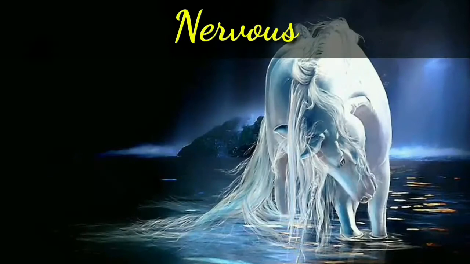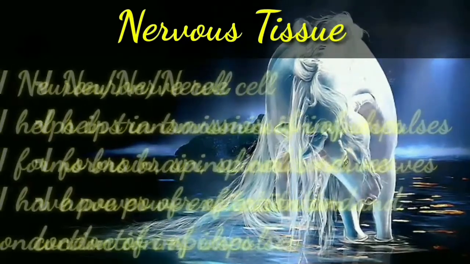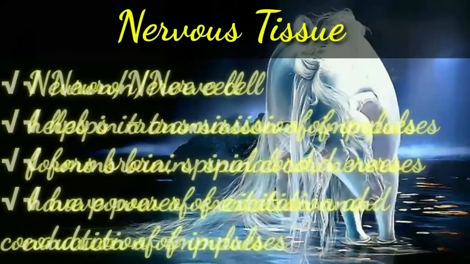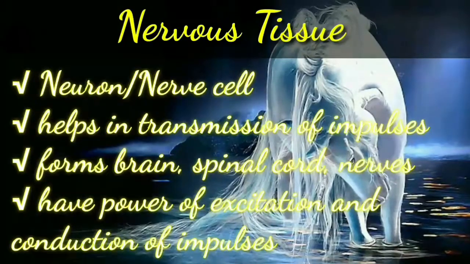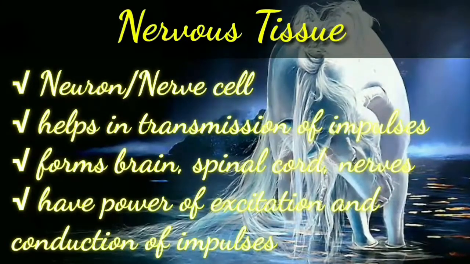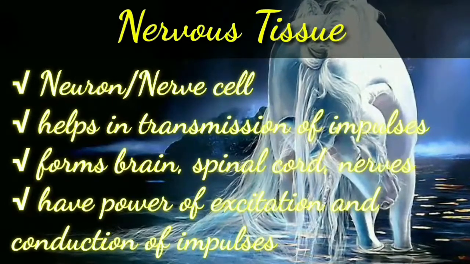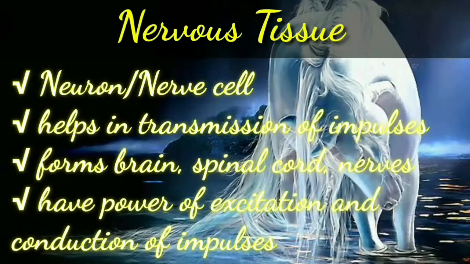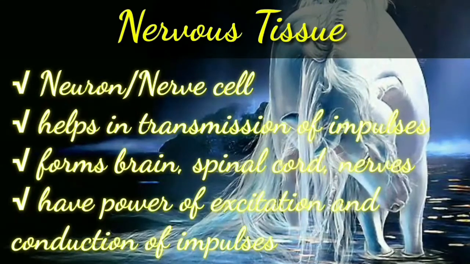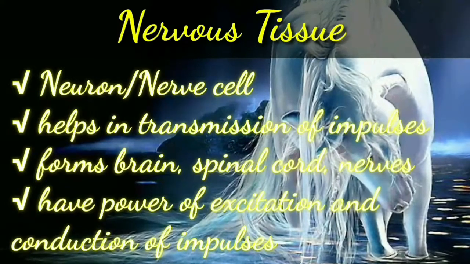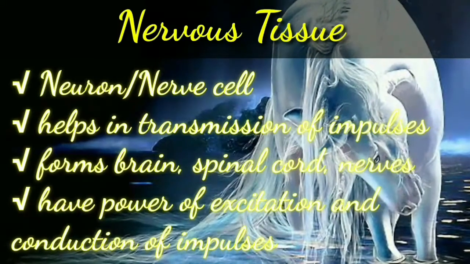The nervous tissue is composed of neurons or nerve cells. These cells help in transmission of the impulses, which means they transfer the signals from one neuron to another. The neurons are the only cells forming the brain, spinal cord and the nerves of our body, and they have the power of excitation and conduction of the impulses.